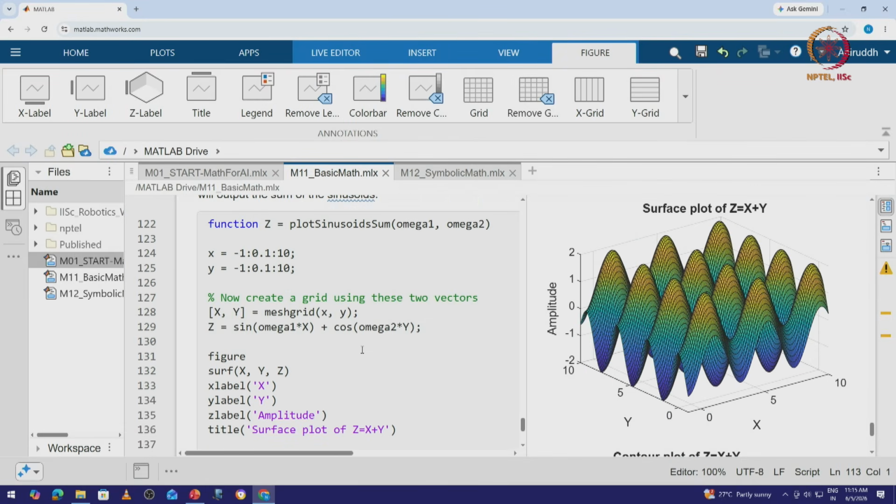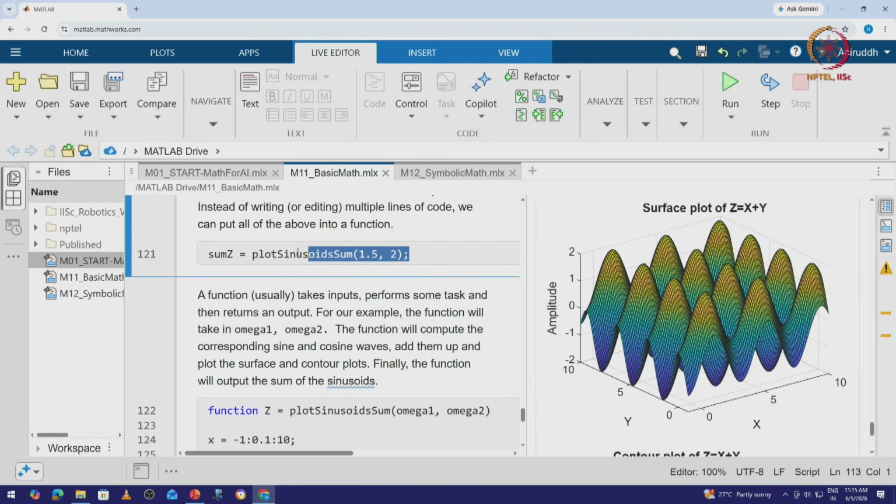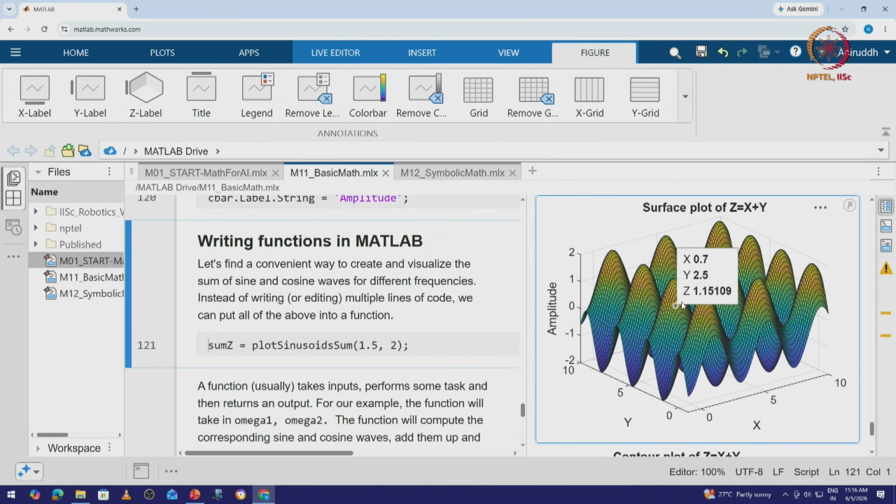Lastly, let's also look at an example where we are trying to plot the similar curve but with different omega. So the frequency for one sinusoid is 1.5 and the other is 2. If we do that, the curve looks a little bit more edgy, right? Because your frequency is more, so the number of sinusoids in one particular bandwidth is increased. So now when you look at this compared to the earlier ones, it is a little bit edgy. It has more minima, I would say, compared to what we had seen earlier.